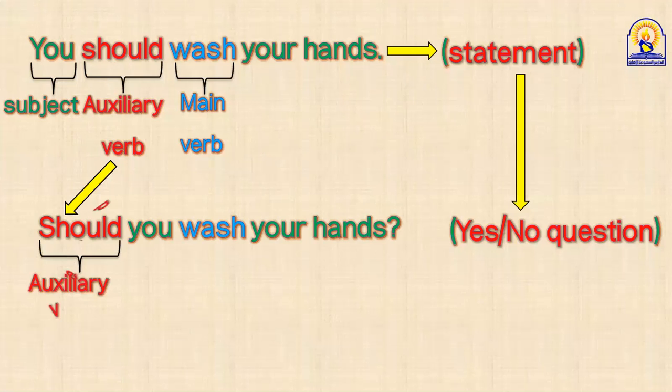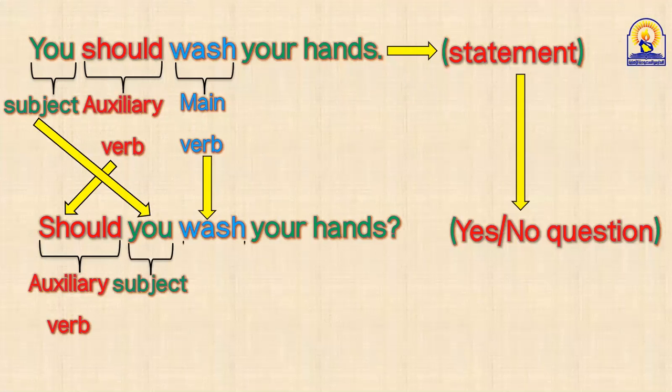Excellent. As you can see, guys, we started with the auxiliary verb, then the subject, the main verb, and we put a question mark. Here we have formed the yes or no question which we need. So to form this yes or no question, it's so easy. Just find one of the auxiliary verbs.